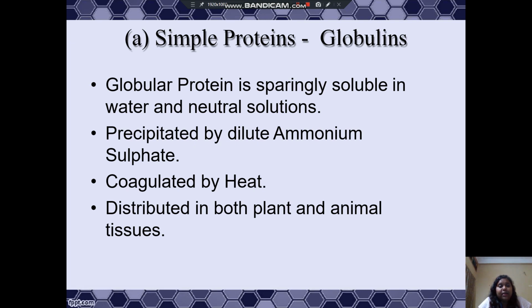Globulins are globular proteins and they are sparingly soluble in water and neutral solutions. As we discussed, albumins are fully soluble in water and dilute salt solutions, but the globulins are sparingly soluble in water and neutral solutions. These are precipitated by dilute ammonium sulfate. They are coagulated by heat and distributed in both plant and animal tissues.